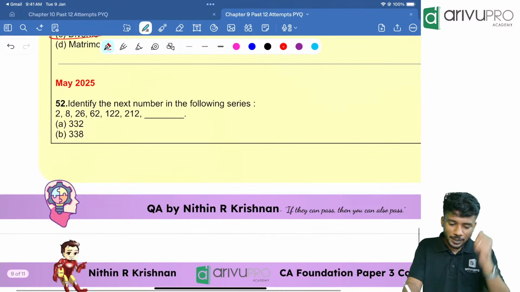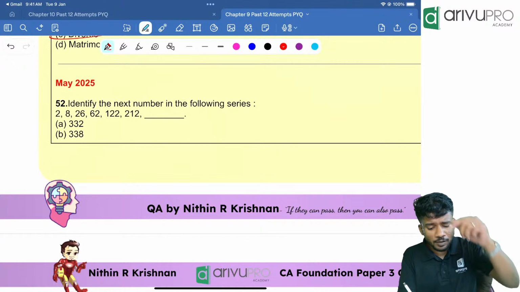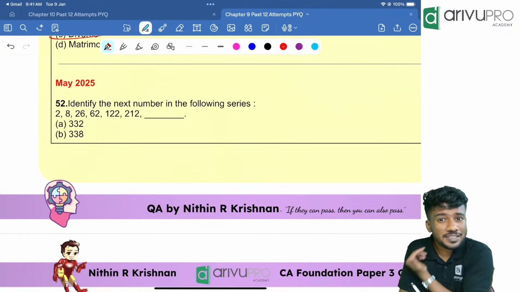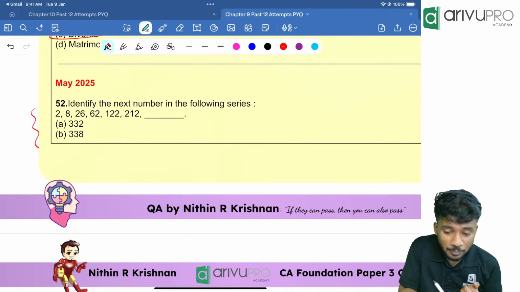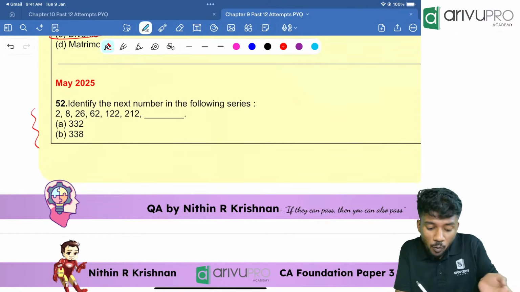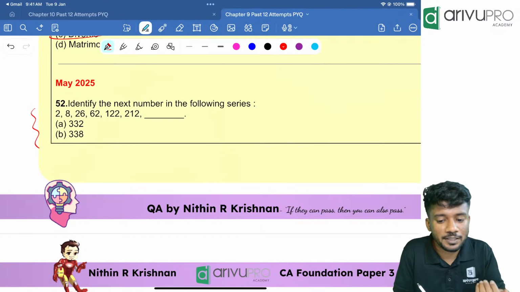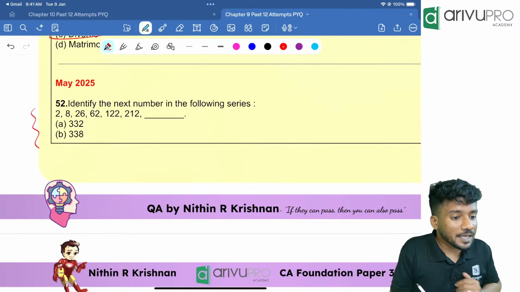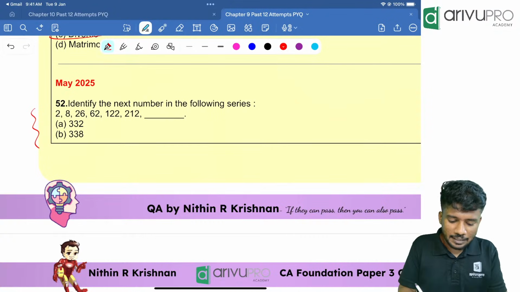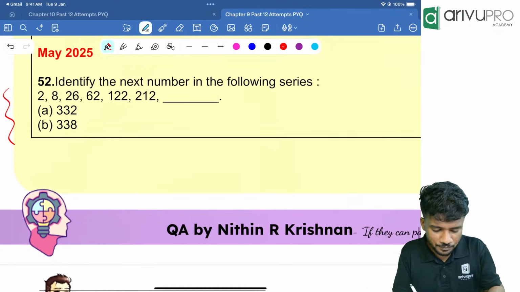Now, May 2025 people, now we have just 2 more attempts pending. Very easy to solve. I'll show you the regular pattern, and it is the easy way to solve questions like this. And you can expect similar type of question in the coming attempt, because these are the recent attempts, right? So you can expect more questions like Jan 25, May 25 and September 25 attempts type of question in the coming attempt. Now, related to marriage, you can just search on that. Last time when I searched, it is related to marriage, wedding only, same thing.